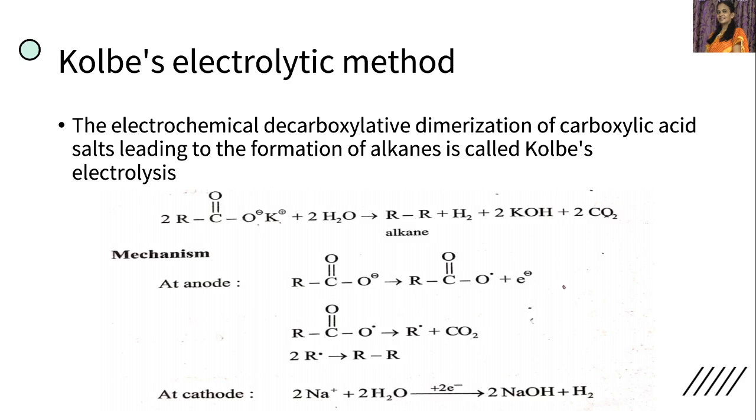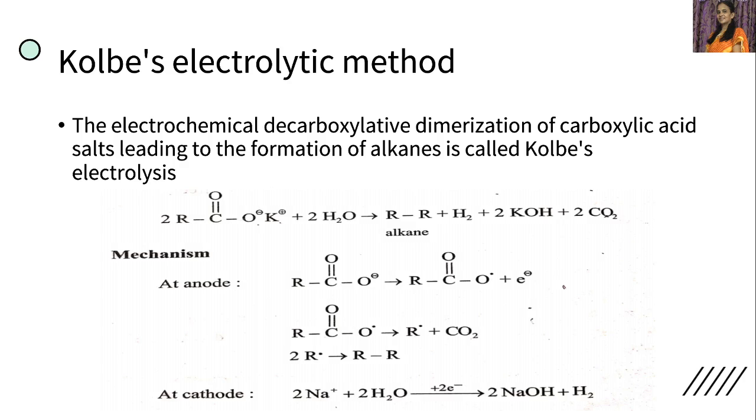Here the bond breaks. It is in the form of ions because it is a salt of the carboxylic acid. Now let's consider the mechanism. At the anode, what happens? The carboxylate ion loses an electron to form a carboxylate free radical, a free radical having an unpaired or odd electron.